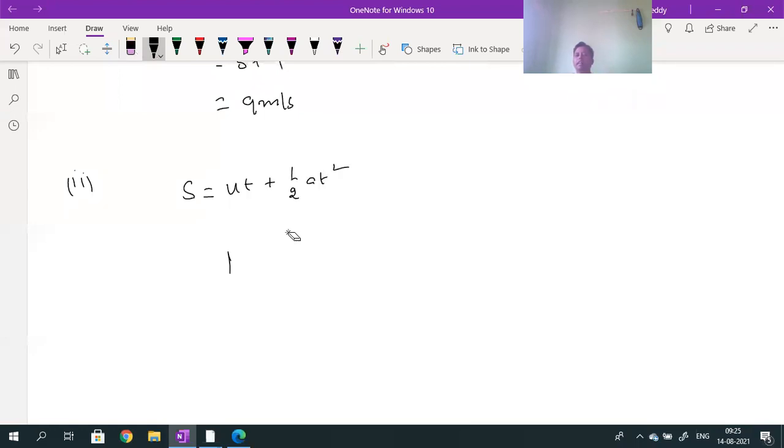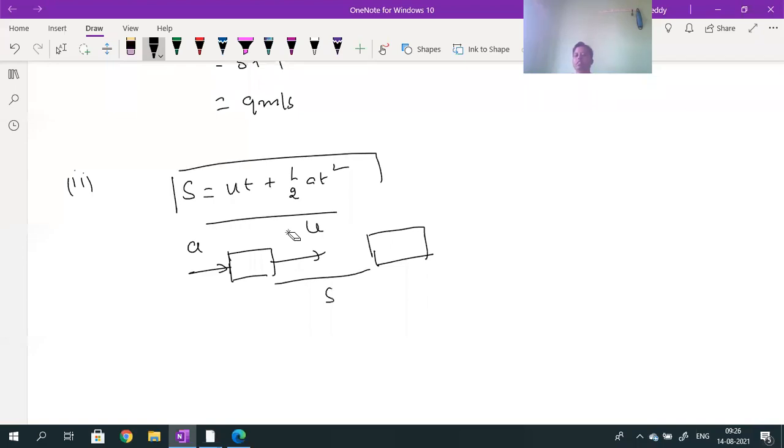For example, let me consider a body. I will not derive this. The body is moving with a uniform velocity u, and it is accelerated uniformly. Now what is the distance traveled by the body in a time t seconds? The total distance traveled by a body in a time t seconds is given by S is equal to ut plus half at square. Understood?